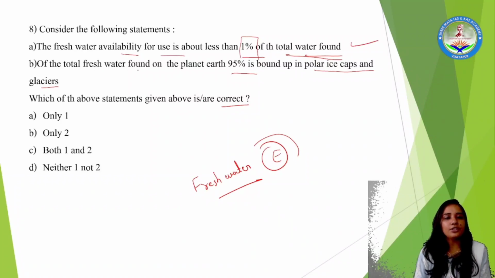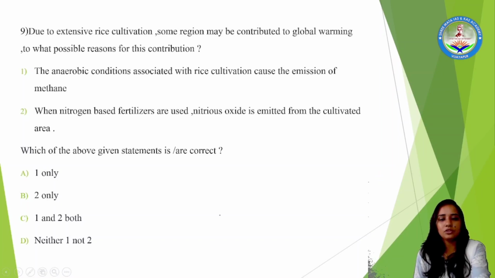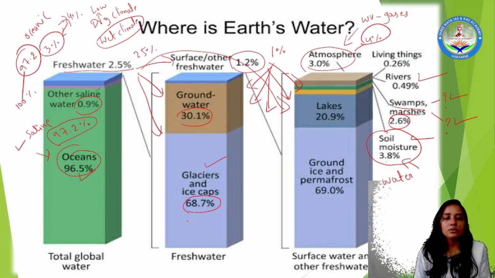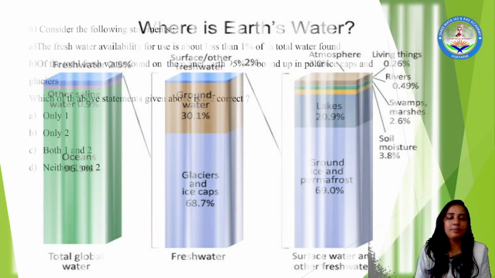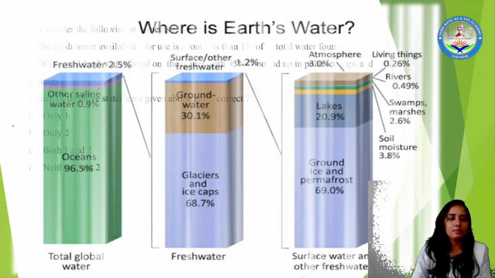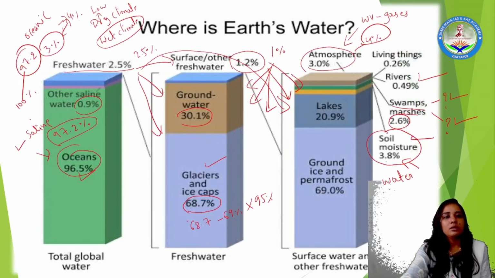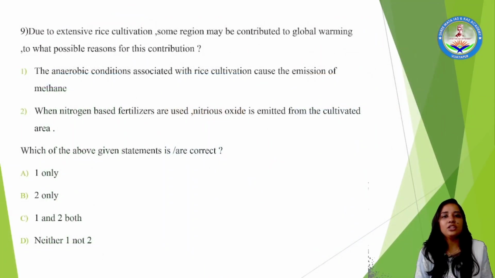Next, of the total fresh water found on the planet earth, 95% is polar ice caps. No, you can see that ice glaciers cover near to 68%. Sorry, just a minute, it covers 68.7%, near to 69%, not 95%. So it can be eliminated directly. So only one option is right. Option 1 is right.